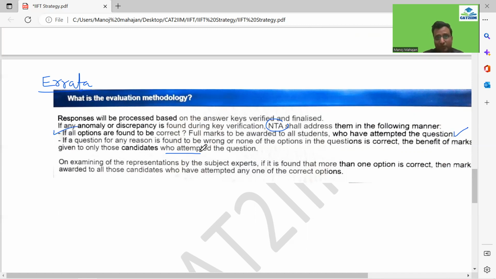So if you find any error in the question, you can figure it out. Don't get bogged down with that. Just make sure that you mark that particular problem, so that you can get the marks later on, right? And one more thing, guys, if it is found that more than one option is correct, then marks will be given to the candidates who have attempted any one of those correct options. So this is the marking scheme for the errata. Make sure that you do remember this, guys. Very important.